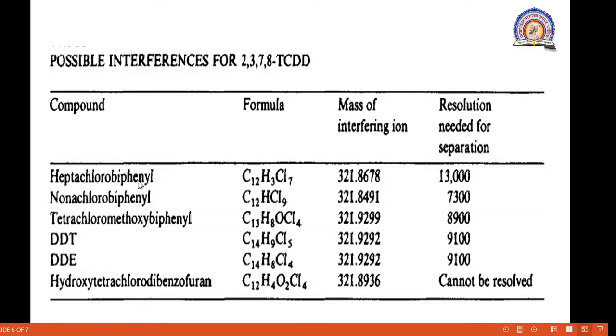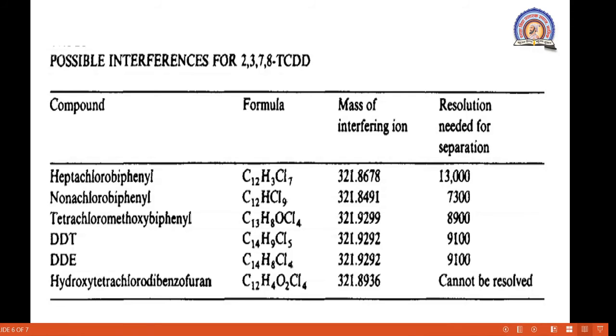Okay, so when we obtain the mass spectra of this compound, TCDD, tetrachlorodibenzo-dioxin, this ion is an interfering ion. It interferes along with this 321. The TCDD also shows the peak at 322, so that was also monitored in this case.